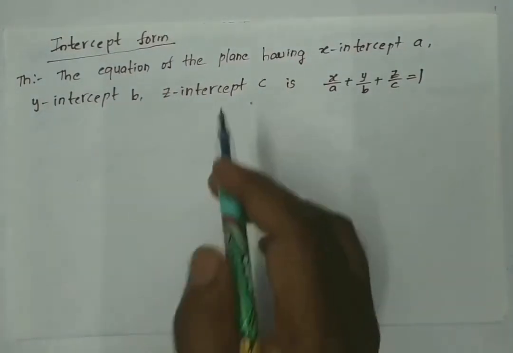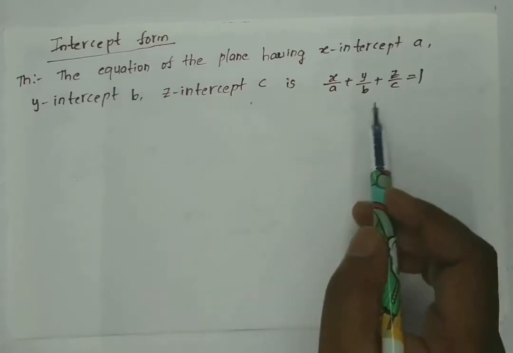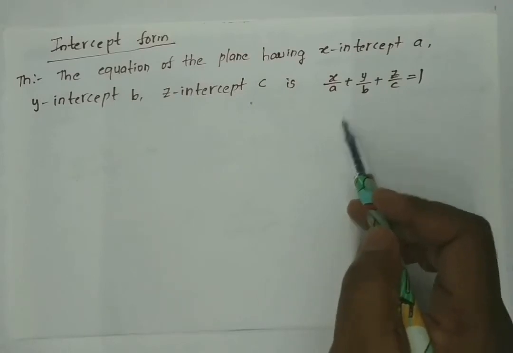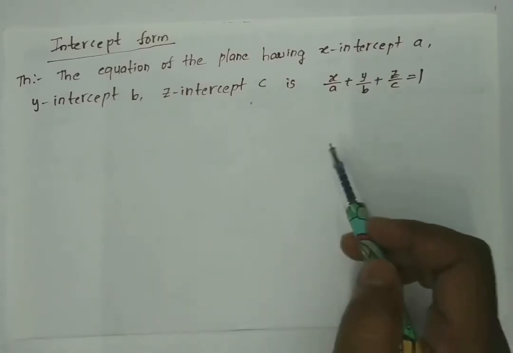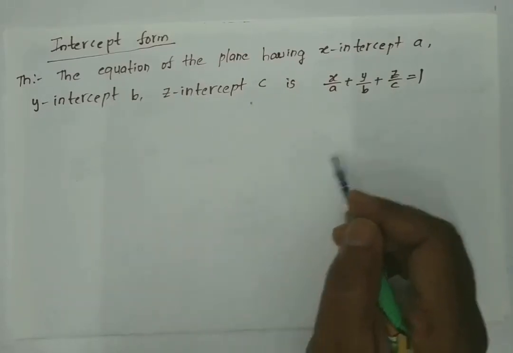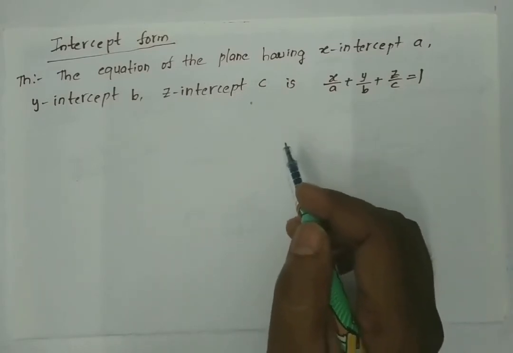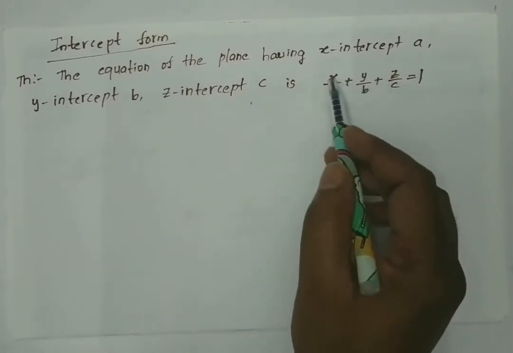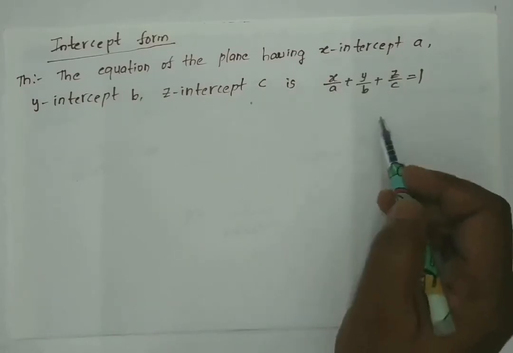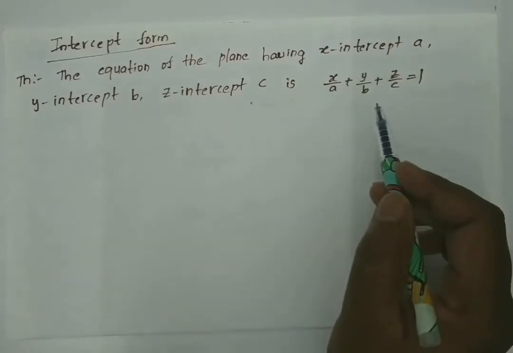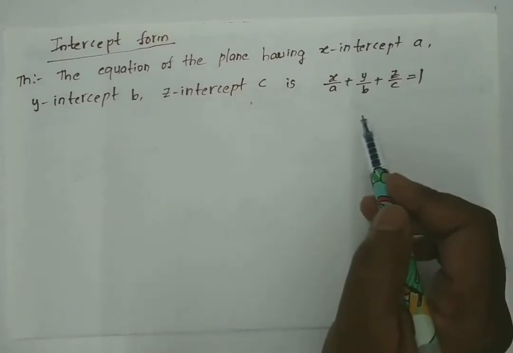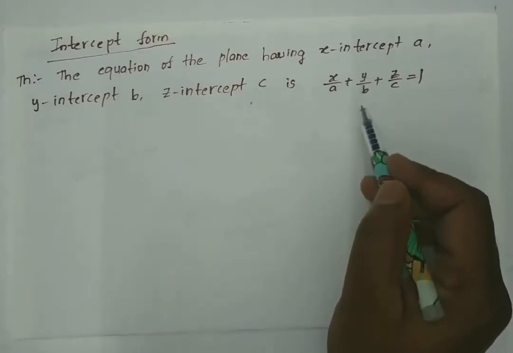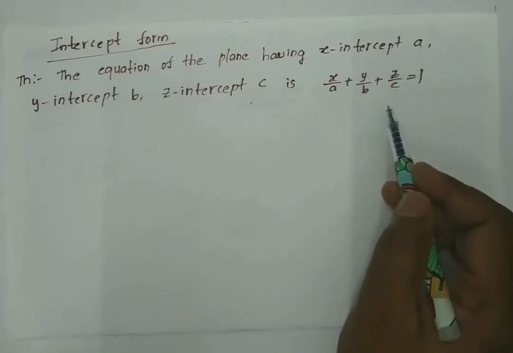So the equation of the plane having x-intercept A, y-intercept B, z-intercept C is given by x by A plus y by B plus z by C is equal to 1. Now let us see how to prove this theorem. Here, x by A plus y by B plus z by C is equal to 1 represents the equation of a plane having x-intercept A, y-intercept B, z-intercept C.